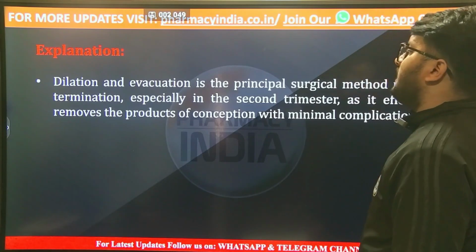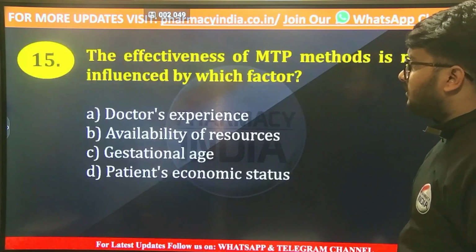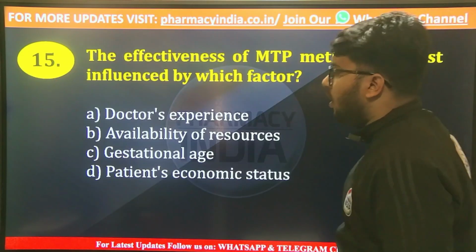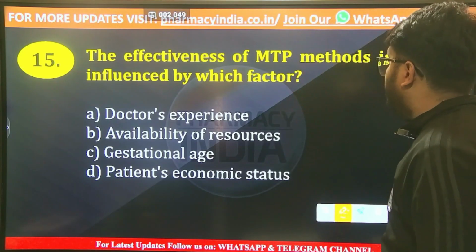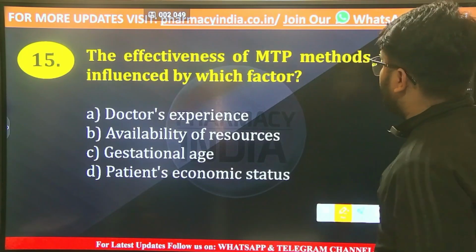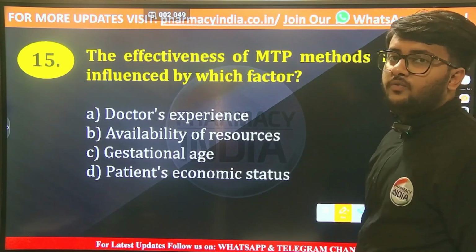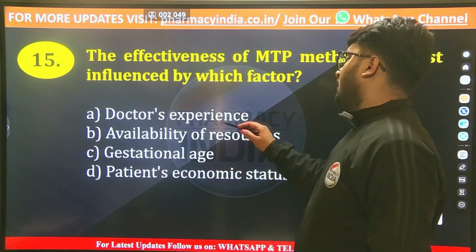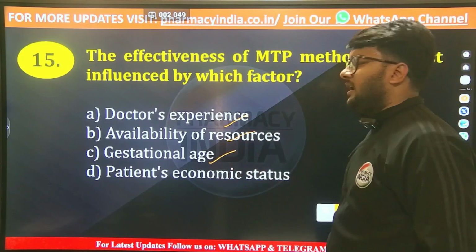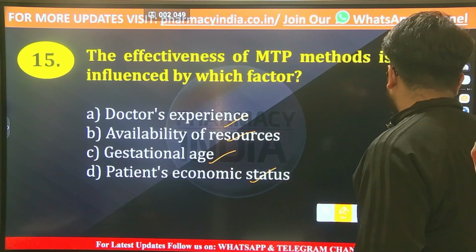Now the next question is, the effectiveness of MTP methods is most influenced by which factor? According to the MTP Act, the effectiveness of MTP methods is most influenced by which factors? Doctor's experience, availability of resources, gestational age, or the patient's economic status.